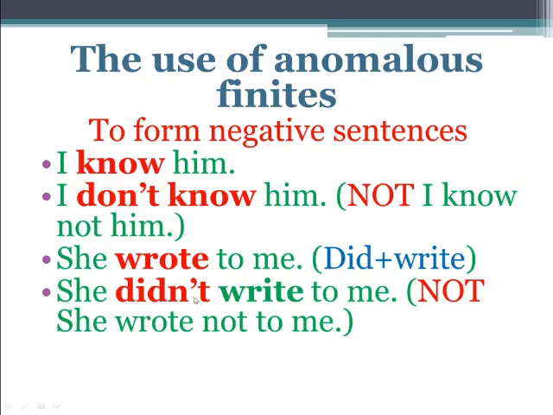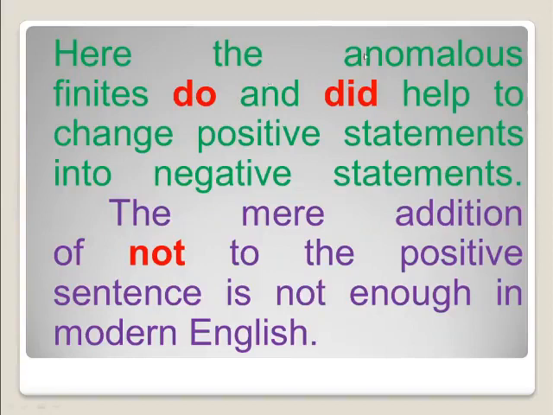Do the anomalous finites "do" and "did" help to change positive statements into negative statements? What we have learned in the previous slides: in the present, if you are asked to change the present tense into negative, we have to add "do". If you are asked to change the past tense, you have to add "did". These are the two normal and very easy methods to understand. Past, did; present, do.